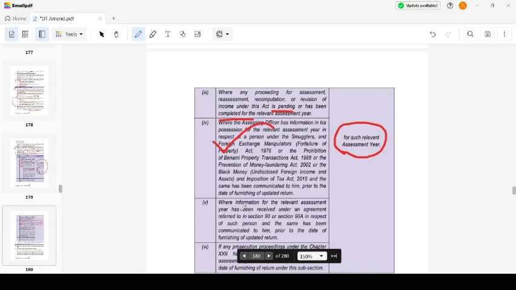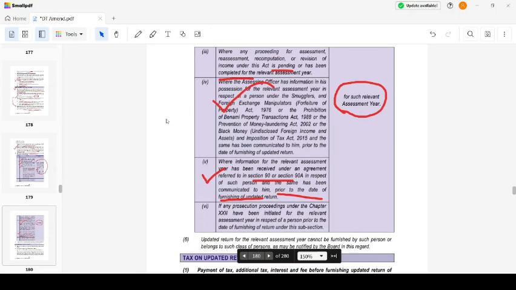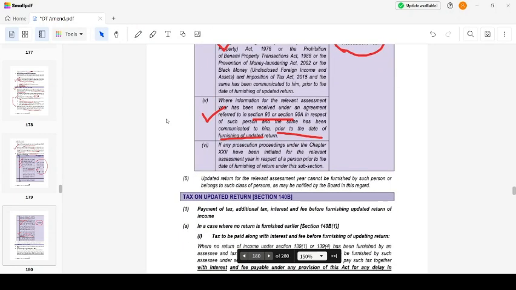Where information for the relevant assessment year has been received under an agreement under section 90 or 90A in respect of such person, and the same has been communicated prior to the date of furnishing an updated return, then such updated return will not be permissible. If any prosecution under Chapter 22 has been initiated for the relevant assessment year in respect of a person prior to the date of furnishing the return, I will not allow him to furnish an updated return. Updated return for the relevant assessment year also cannot be furnished by such person or class of persons as may be notified by the Board in this regard.